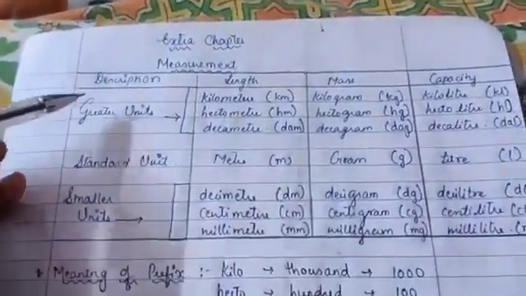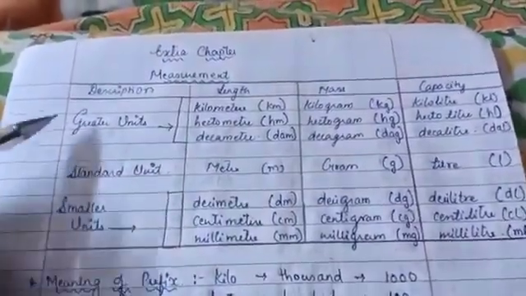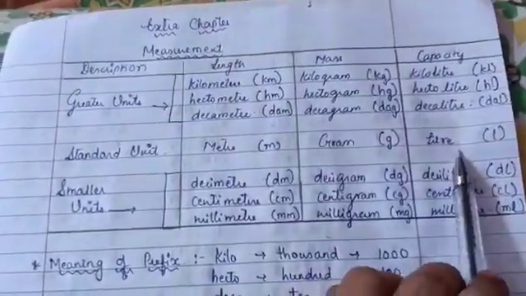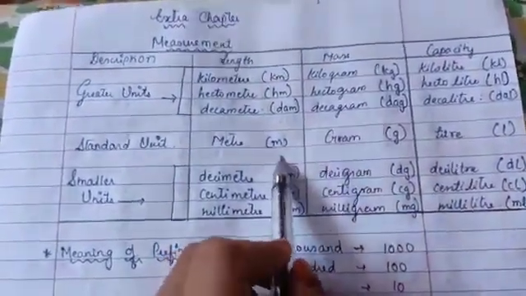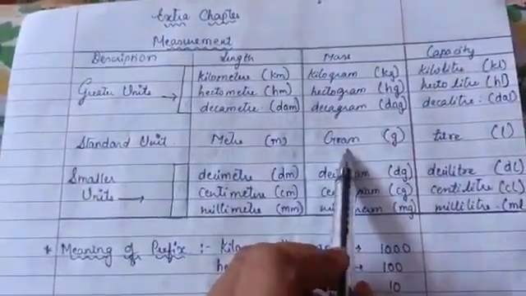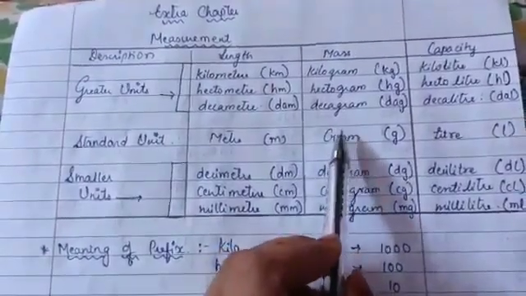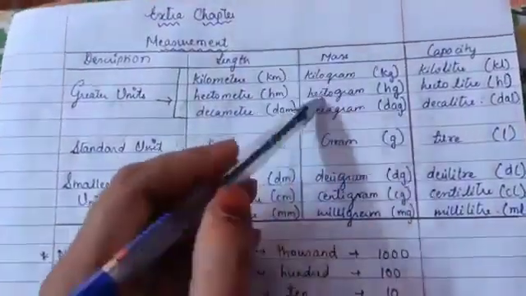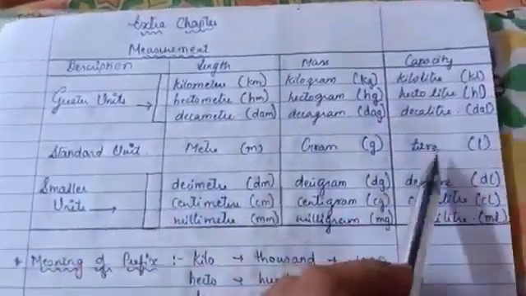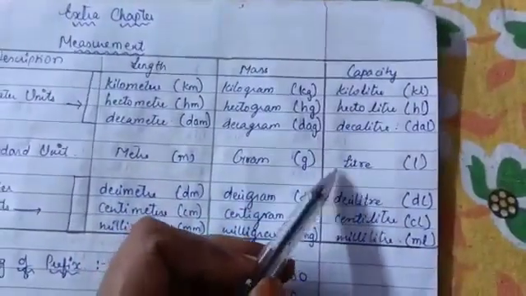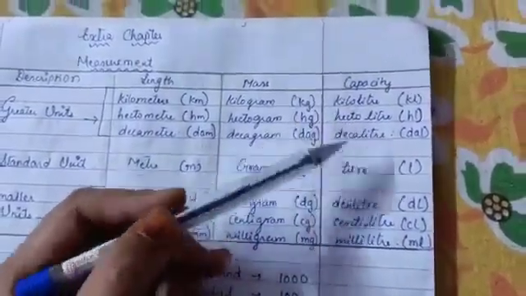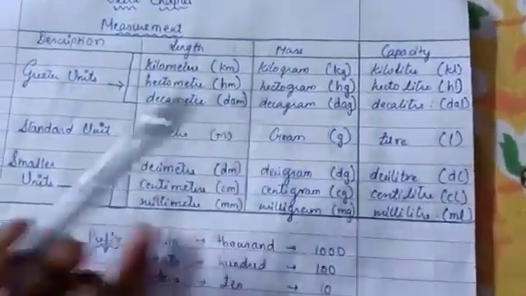Now we also have greater units and smaller units. Why do we have greater and smaller units? Because everything cannot be measured by meter, gram and liter. Many things are more than a meter and less than a meter too. For example, when you purchase vegetables, you are not always purchasing 5 grams or 10 grams. You purchase more than grams, and many things are considered less than a gram. Same in liter: many things are measured in kiloliters, more than a liter, and some are less than a liter. Now we will learn in detail.